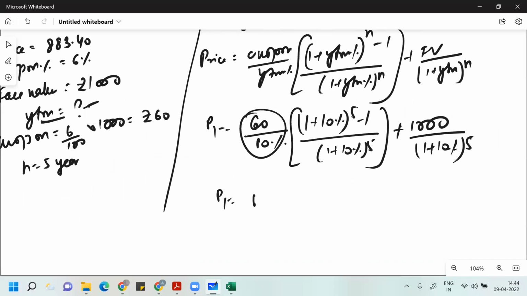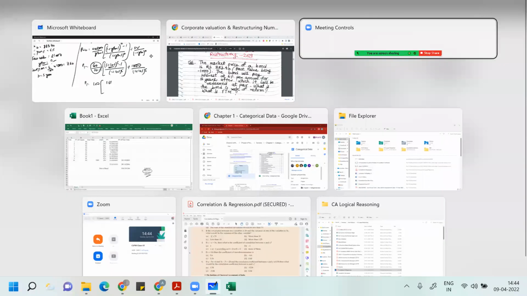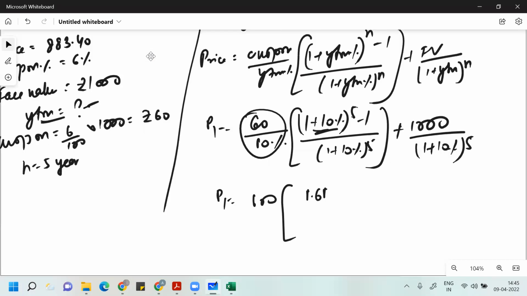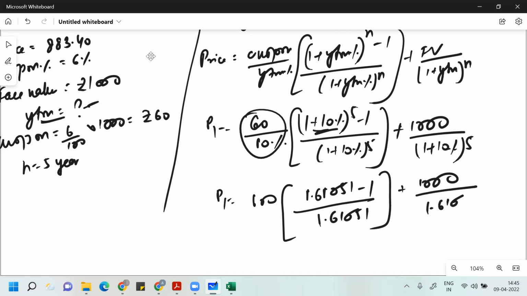Here I'll calculate my price. 60 divided by 10% is 600. 1 plus 10% will be 1.1. 1.1 to the power 5 is 1.61051. So 600 into 1.61051 minus 1, divided by 1.61051, plus 1000 divided by 1.61051.